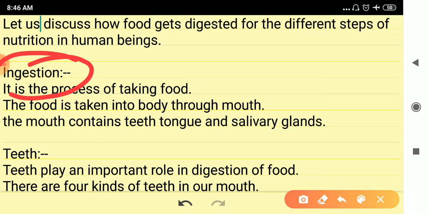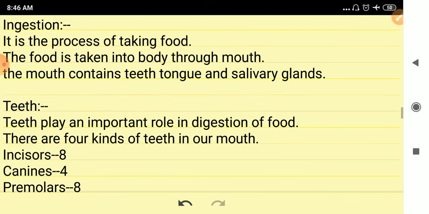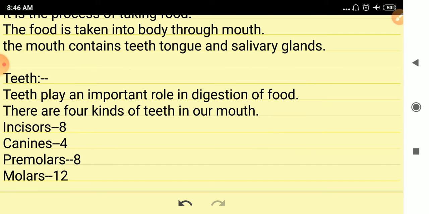When the food is taken inside the mouth, it starts digesting here. The digestion starts from the mouth. The mouth contains teeth, tongue, and the salivary glands. Teeth play an important role in the digestion of food. They also give shape to our mouth and our face. Therefore, it is very important to know about the teeth.